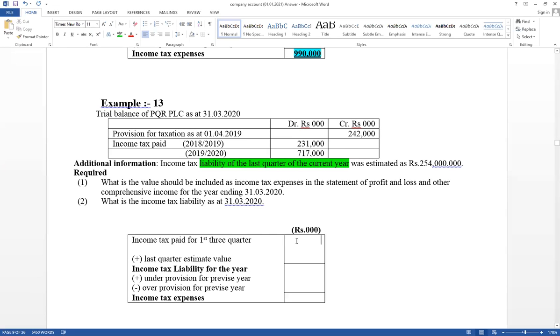First three quarter paid amounts: 717,000. And the last year's last quarter estimate value is also given. Current year last quarter estimate value: 254,000. Then the income tax liability for the year can be calculated.